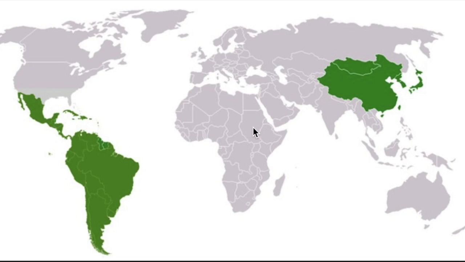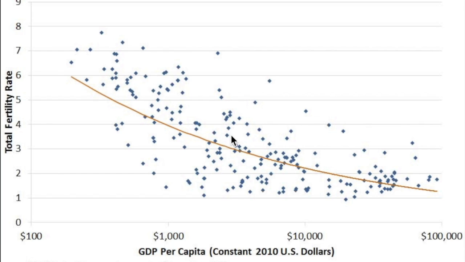Countries such as those in Asia and Latin America have been experiencing declining birth rates due to an increase in economic activity. They still do not compare to North American or European countries in average national GDP, but the increase has sparked lower birth rates. Africa, on the other hand, has been experiencing economic growth but has not seen a decrease in births. This is because even with economic growth, the education rate does not match the rise in the economy. Educated women tend to have fewer children than those who are not. This could be a reason for the slow decrease in birth rates.